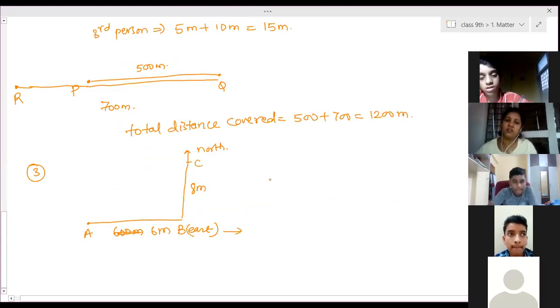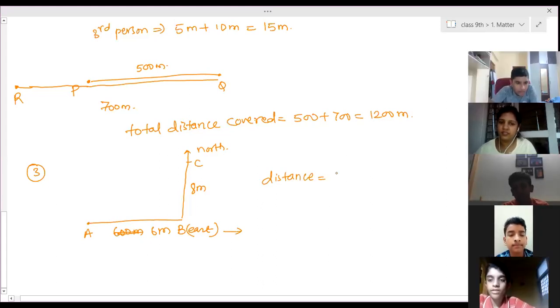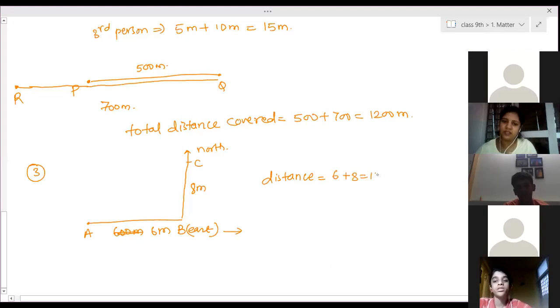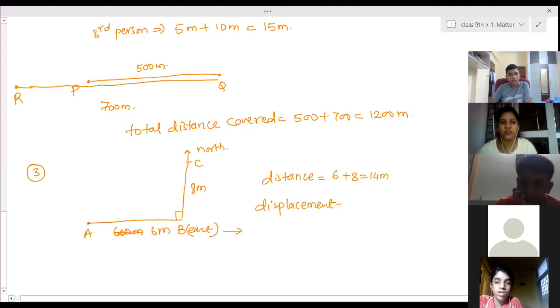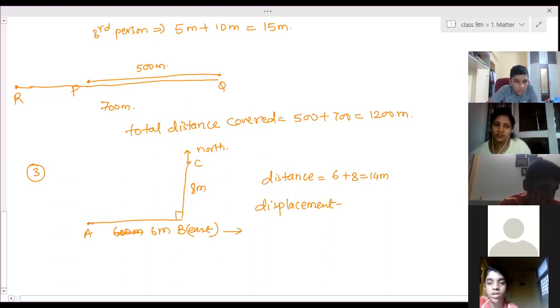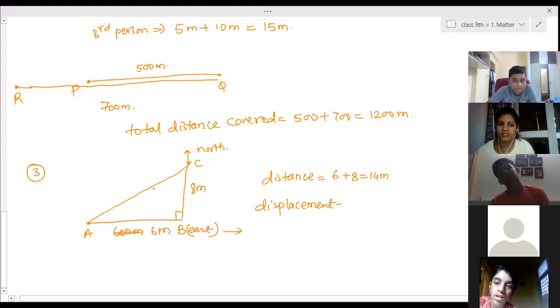Now what is the distance covered? Ma'am, 14. The distance covered is 14 meters: 6 plus 8 equals 14 meters. Now what is the displacement? 10. The directions are always perpendicular to each other, so this angle is 90 degrees. The shortest distance between A and C is a straight line distance, so AC is a straight line distance. The directions are perpendicular to each other, so this is a right triangle.